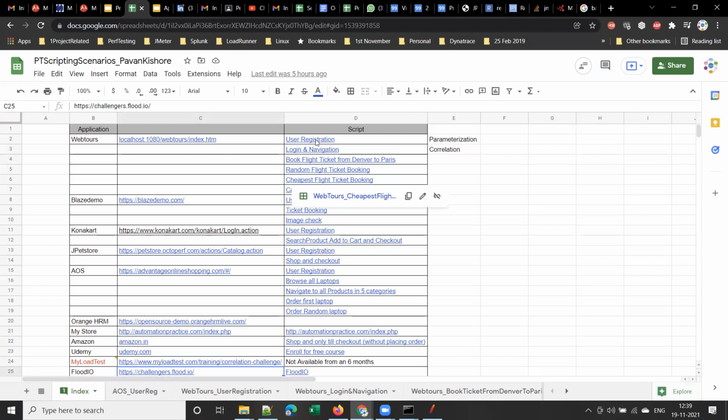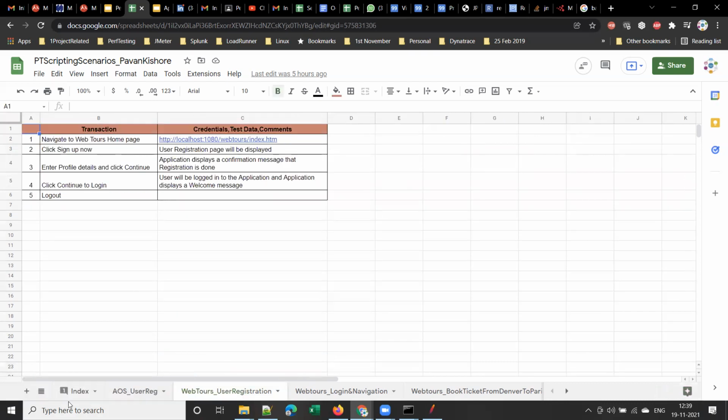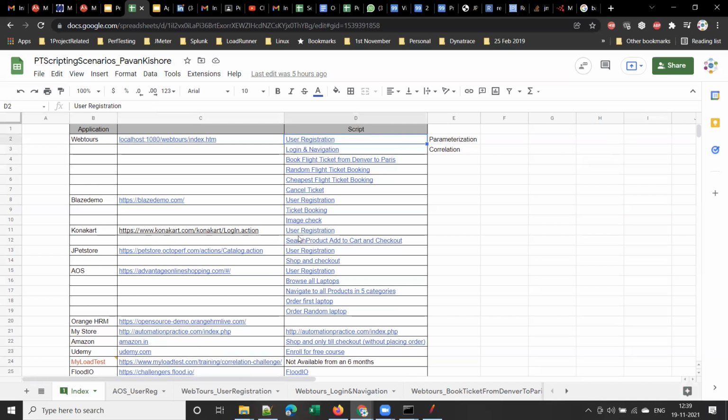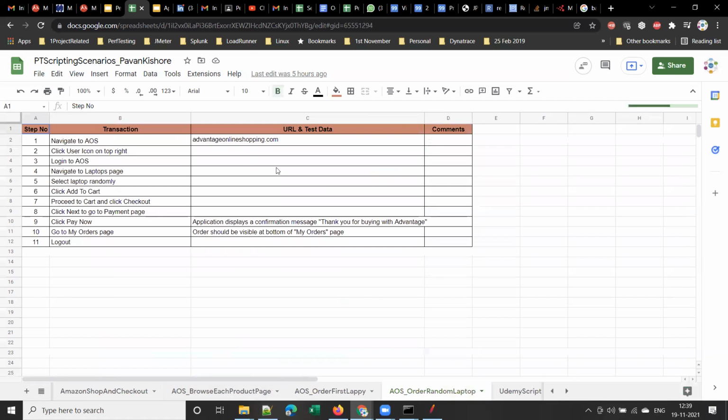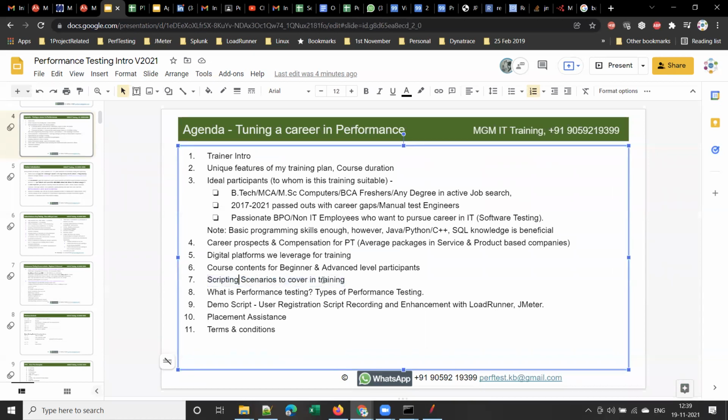If you click on this, you will go to the corresponding steps. From the index page, you can click on any of these applications, any of these links, and go to that corresponding page. So you will have detailed steps for each and every application, each and every script. These are the scripting scenarios that I am going to cover as part of the training. We'll be spending 20 to 25 days on scripting, 25 days with LoadRunner and 25 days for scripting on JMeter. Right? Any queries, guys?